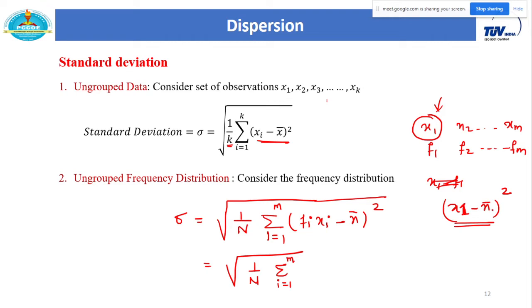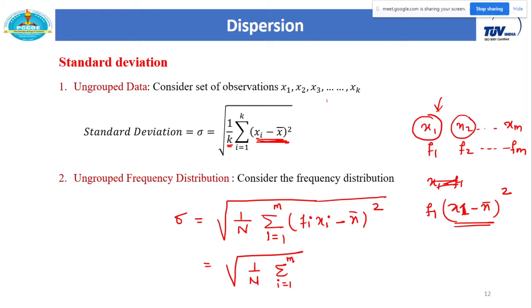At the end we have to subtract x bar from each observation. Okay. So let us calculate for the first variable only. For the first variable x1, you will get this value as (x1 minus x bar) whole square. But as we know, the same value is repeated f1 times, so that finally becomes f1 into (x1 minus x bar) whole square. That covers all my observations.